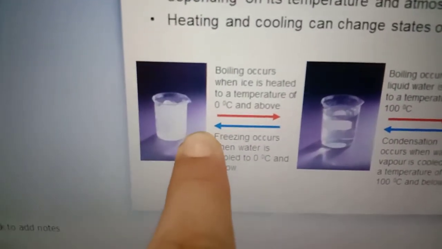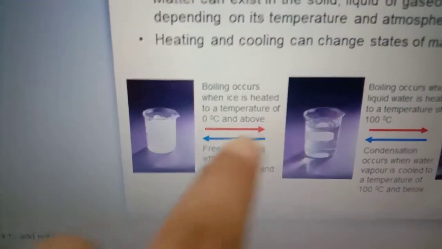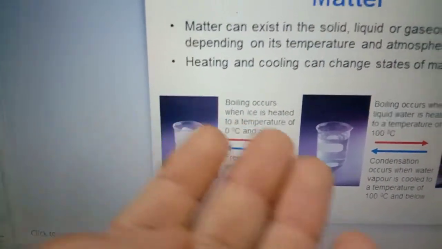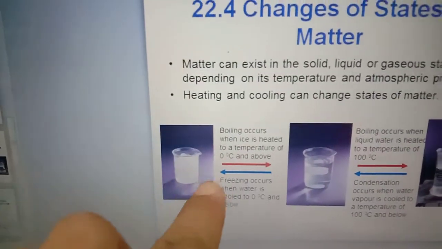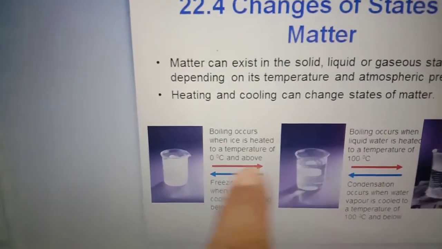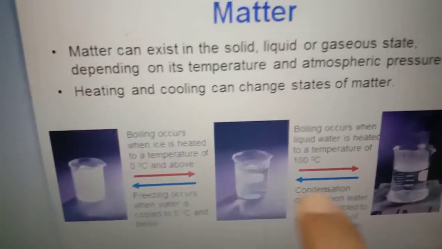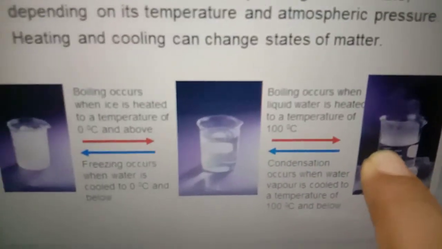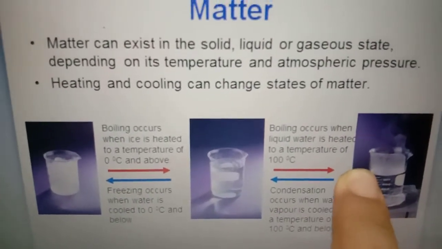I will show you this one. This is ice. When you take the ice out of the freezer, which is at 0 degrees, the ice will turn to water, because the temperature in the freezer is lower than in the room. It's called melting. And then when you boil this water on the stove, the water will evaporate and change into gas. So this is called evaporation.